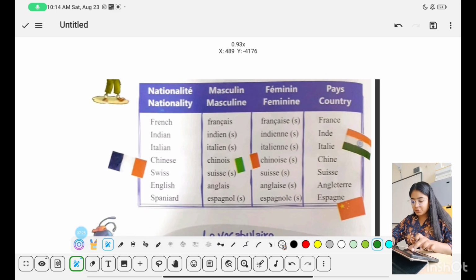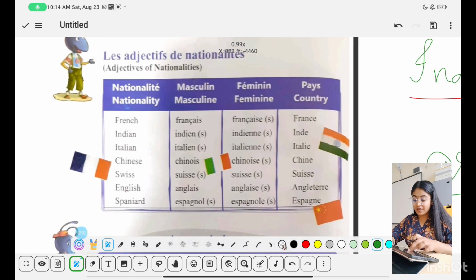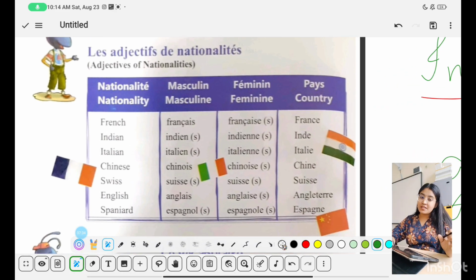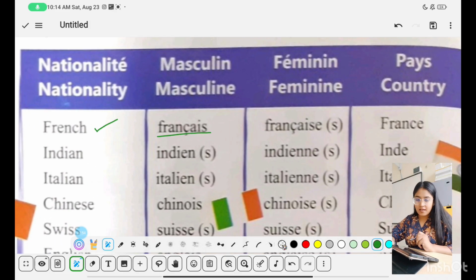Let's come back to adjectives of nationalities. Here you will see whatever I've explained to you right now. Here you will see the practical example. Adjective of nationalities. So India is the country, Indian is the nationality. China is the country, Chinese is the nationality. So this we have learned. Masculine nationalities you have to learn. Conversion you can do with the formula. Okay.